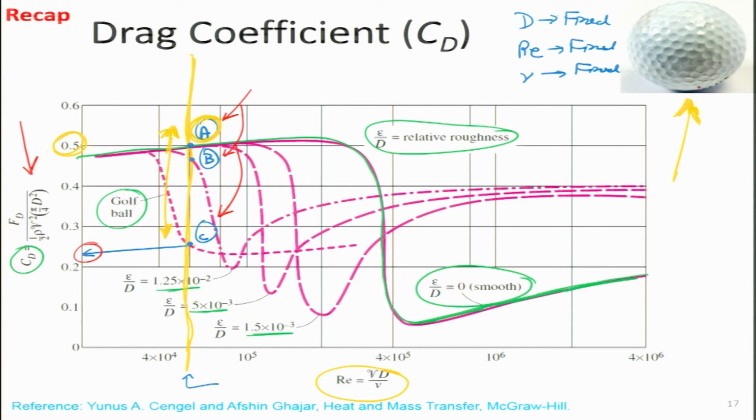If you make it very rough, then the value becomes more than half of that. So, the drag coefficient goes down, which means the drag force goes down. So, if I hit two balls with the same effort, both will leave the stick with the same velocity, but the one which experiences less drag will travel further, the one which experiences more drag will travel a shorter